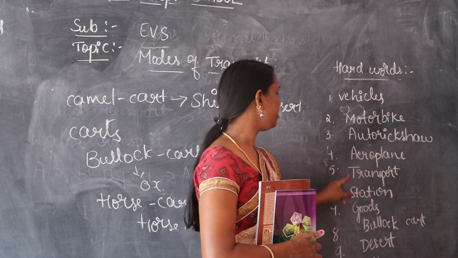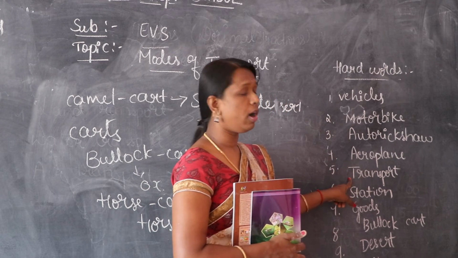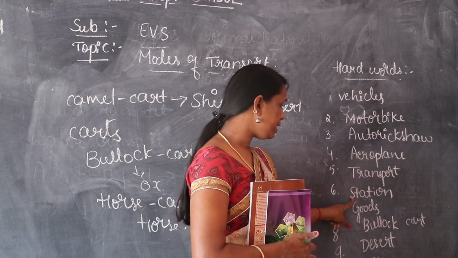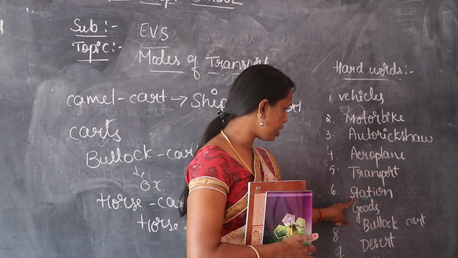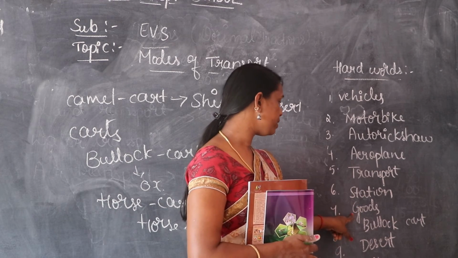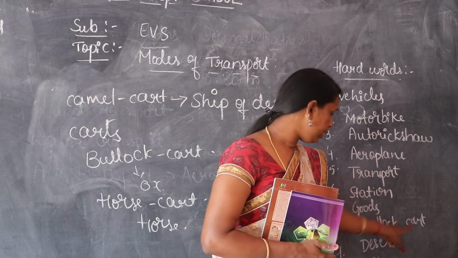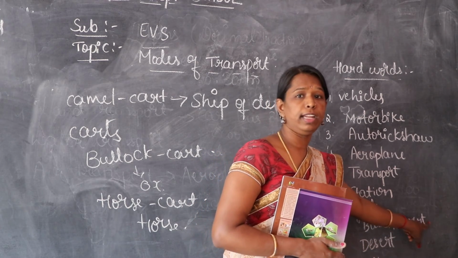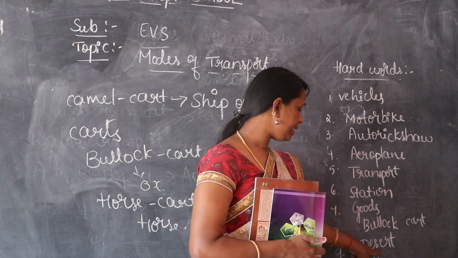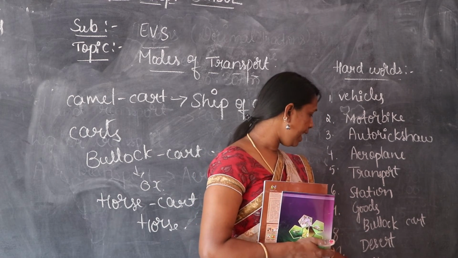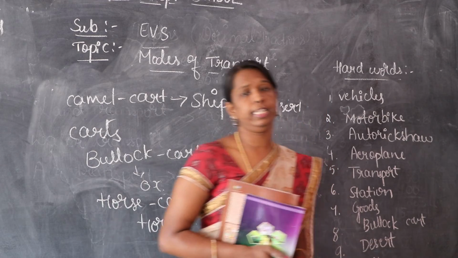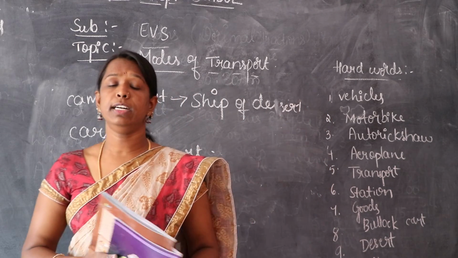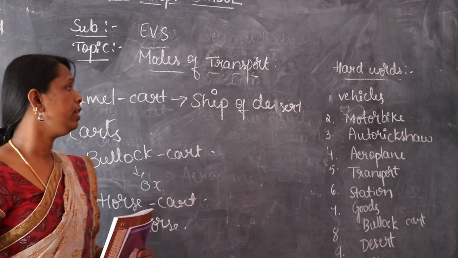Aeroplane, A-E-R-O-P-L-A-N-E. Transport, T-R-A-N-S-P-O-R-T. Station, S-T-A-T-I-O-N. Goods, G-O-O-D-S. Bullock cart, B-U-L-L-O-C-K, C-A-R-T. Desert, D-E-S-E-R-T. Distance, D-I-S-T-A-N-C-E.